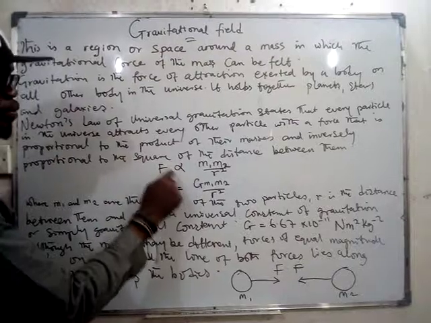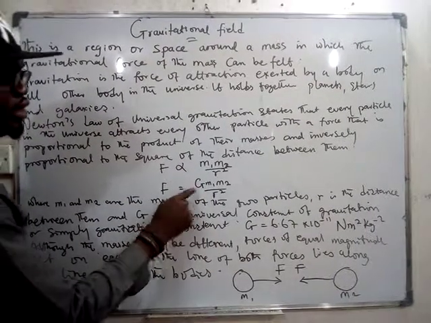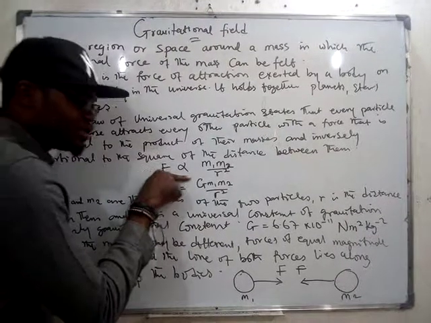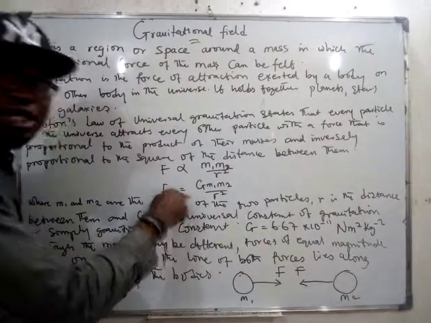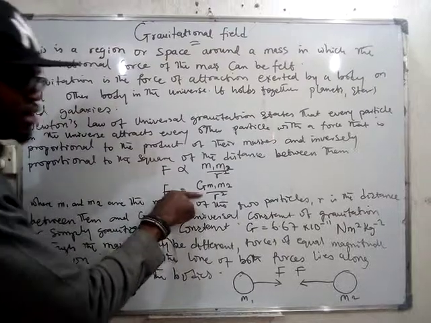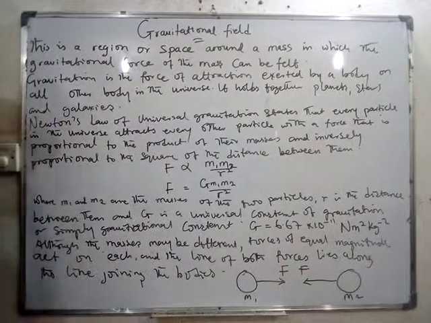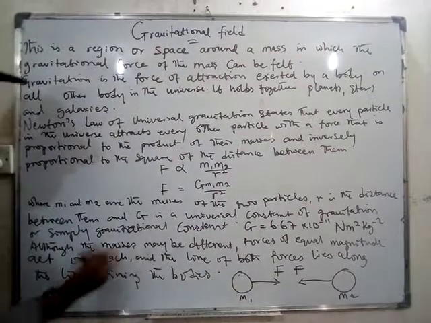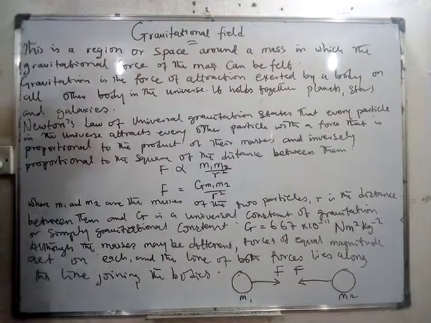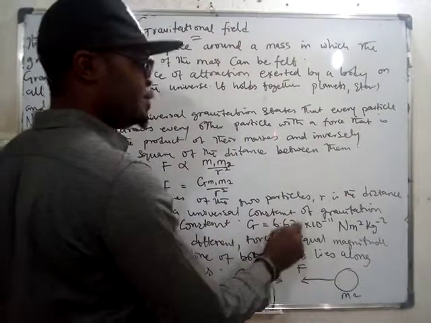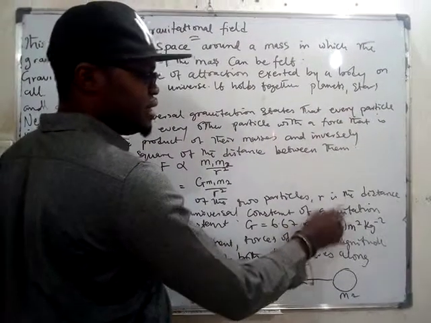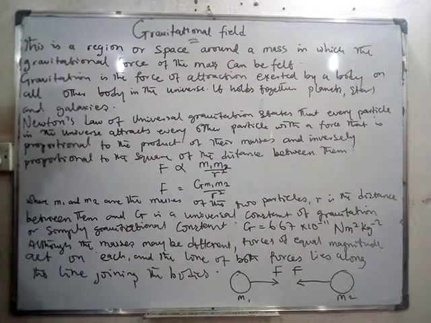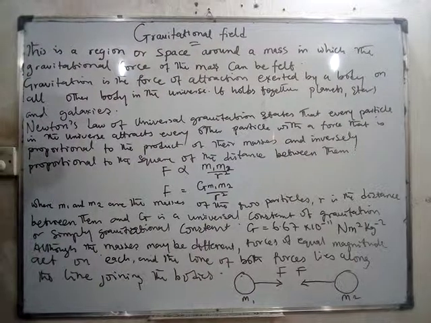If you want to remove the proportional sign and replace it with an equal to sign, you have to introduce a constant. That constant is known as G, the universal constant of gravitation, or you can call it the gravitational constant. The value of G is equal to 6.67 times 10 to the power minus 11 Newton meter squared per kilogram squared.